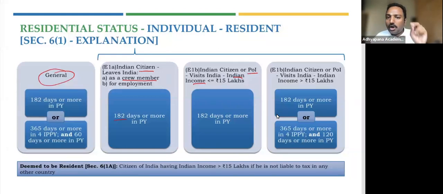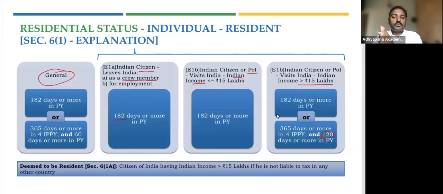So for an Indian citizen or a person of Indian origin who's visiting India, whose Indian income is more than 15 lakhs, the second basic condition, which has two sub-conditions, if you actually look at it, the word 60 is replaced with 120. So now the rule is 182 days or more in the previous year, or 365 days or more in the 4 immediately preceding previous years, and 120 days or more in the previous year.